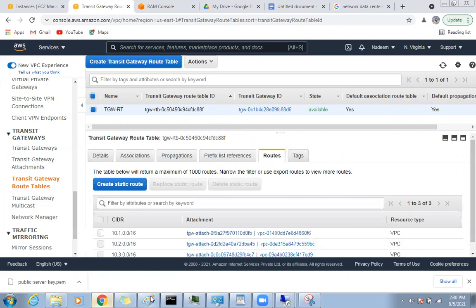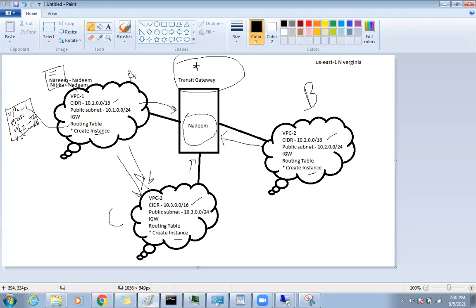So, what about this lab? Are we very clear? Yes, yes. Create all three VPCs, internet gateway, routing table, everything individually, independently. Create three instances. See if they communicate. No, they are not communicating. Create the transit gateway, create attachments, and the routing table will be there. Just attach the routes here, and then see the communication possible. So now you have connected three different data centers today. Is that right? Yes. Correct.